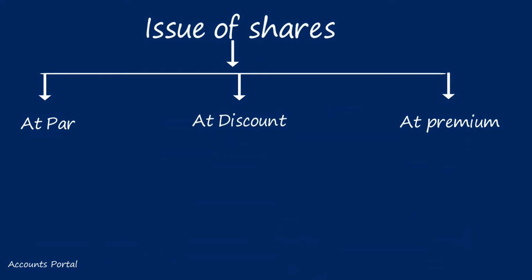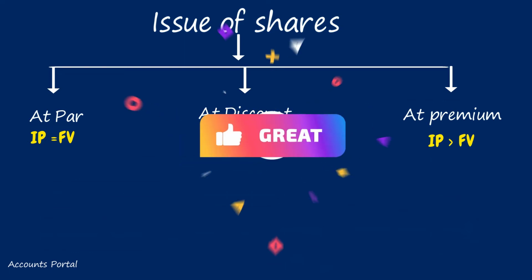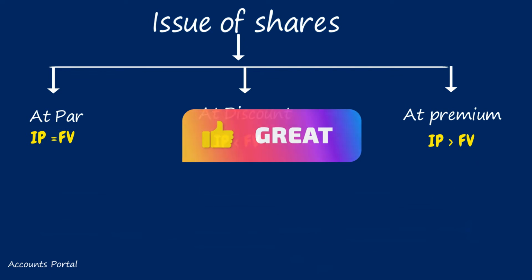When the shares are issued at their face value or nominal value, it is called at par. When the shares are issued at less than their face value or nominal value, it is called a discount. According to the Companies Act of 2013, shares cannot be issued at discount. However, shares issued to employees or directors can be issued at discount. Shares issued to employees and directors are called sweat equity shares. Only sweat equity shares can be issued at discount. When the shares are issued at more than their face value or nominal value, it is called premium. Dear students, in all three cases, the face value of the share is rupees 10.